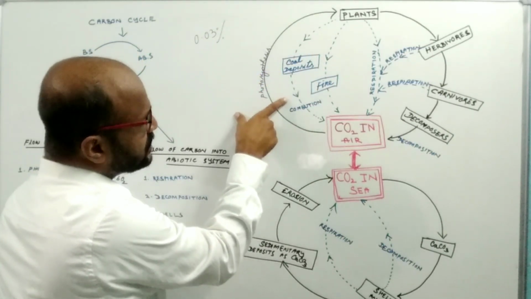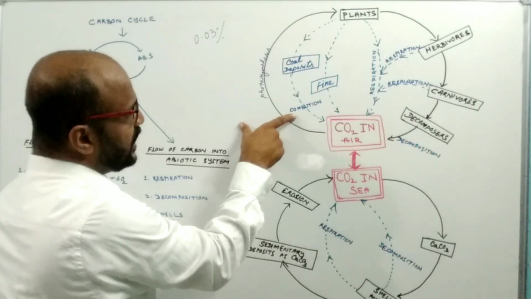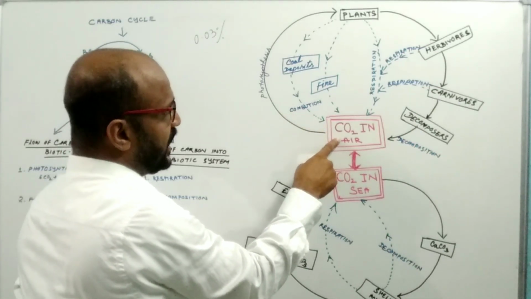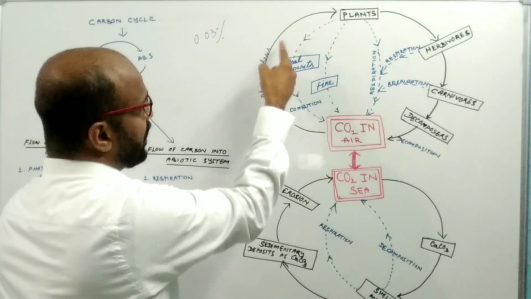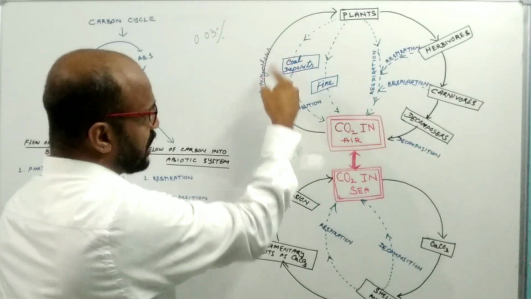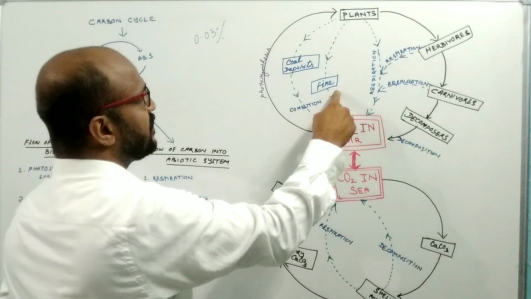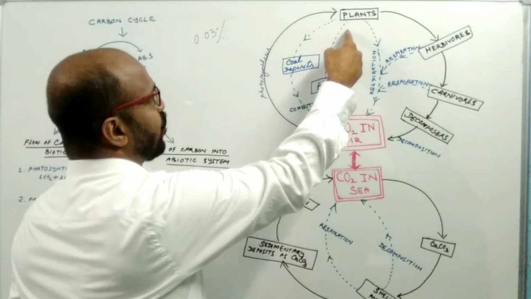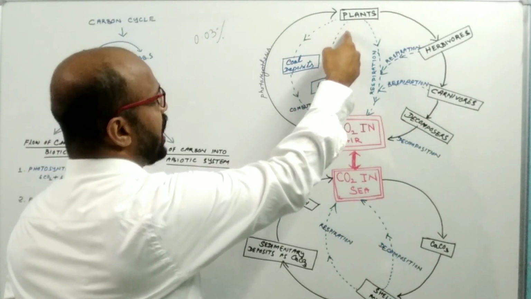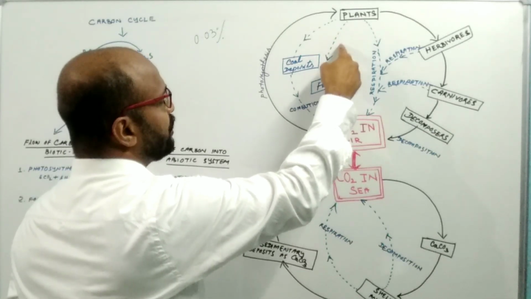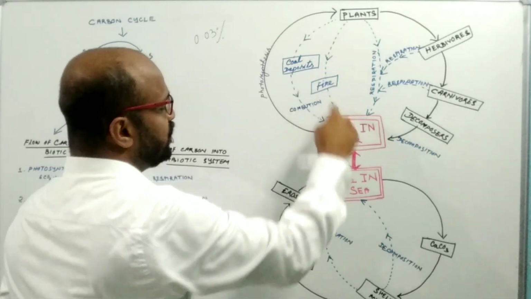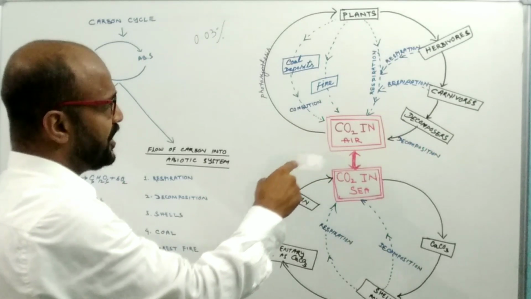By the combustion of coal, carbon dioxide is released into the air, meaning that carbon is now released into the abiotic system. So this is another heading. The plant products or the plant body, by the burning of the plant body or wood, release carbon dioxide into the air.